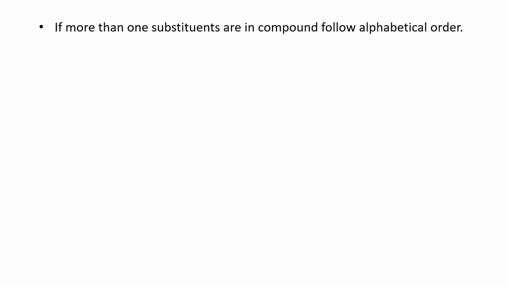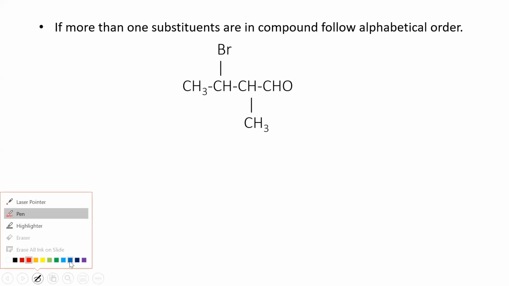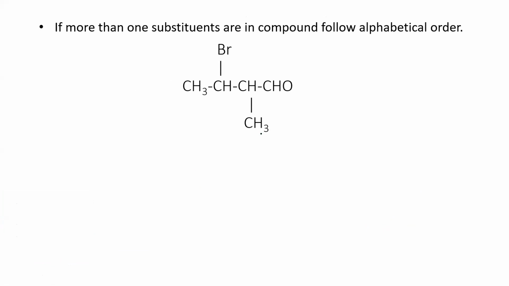If more than one substituent is in a compound, you have to follow the usual alphabetical order. And here we have to name it properly. In common nomenclature we took this as the functional group, but here CHO will be numbered as 1, so that it has the least numbers: 1, 2, 3, 4. Now you can tell me the name of this one.